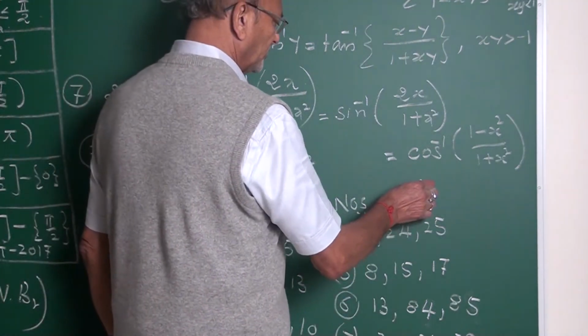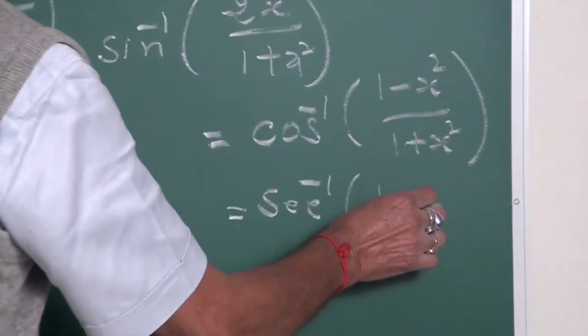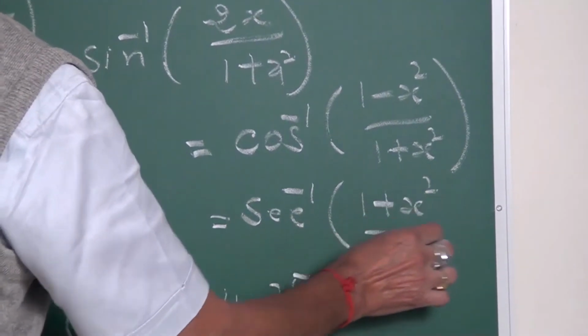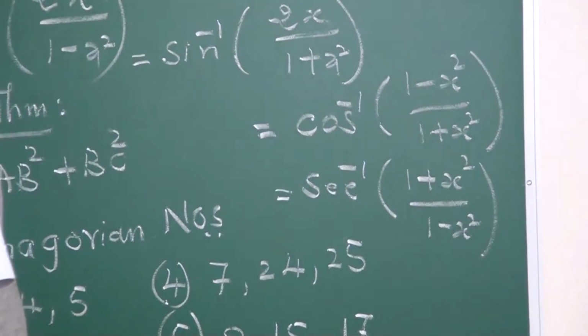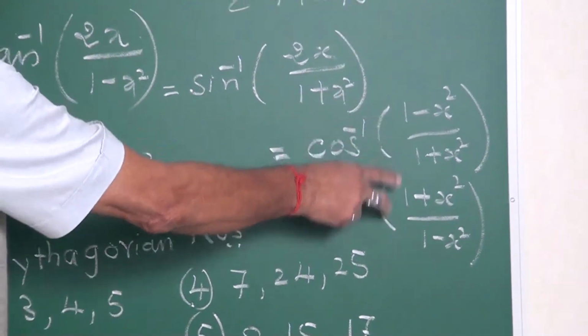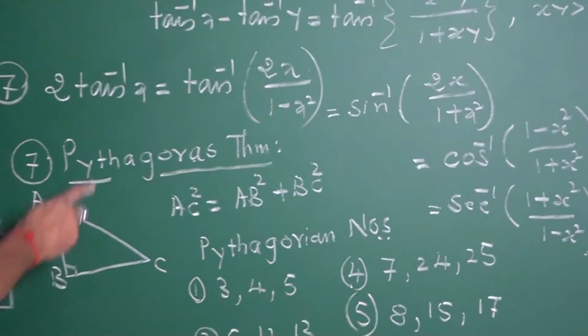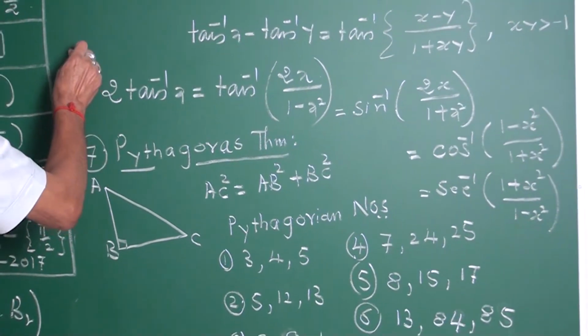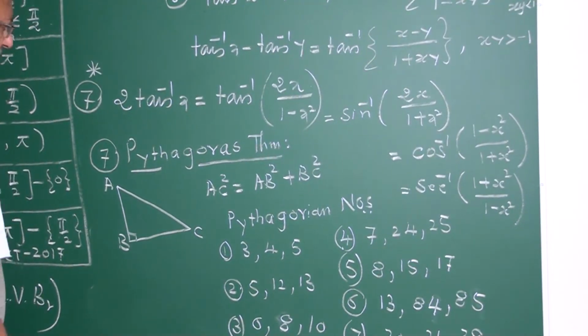You have to take the reciprocal. This is one very, very useful property. All these are properties we use while doing the examples.